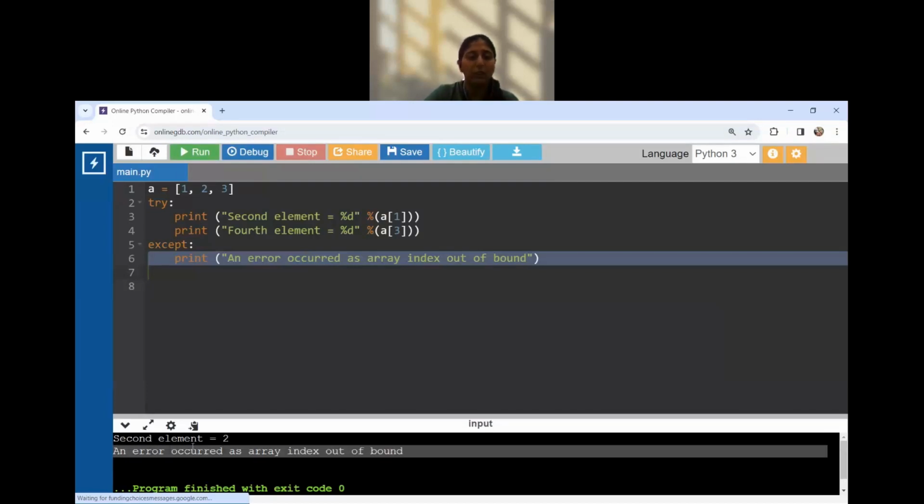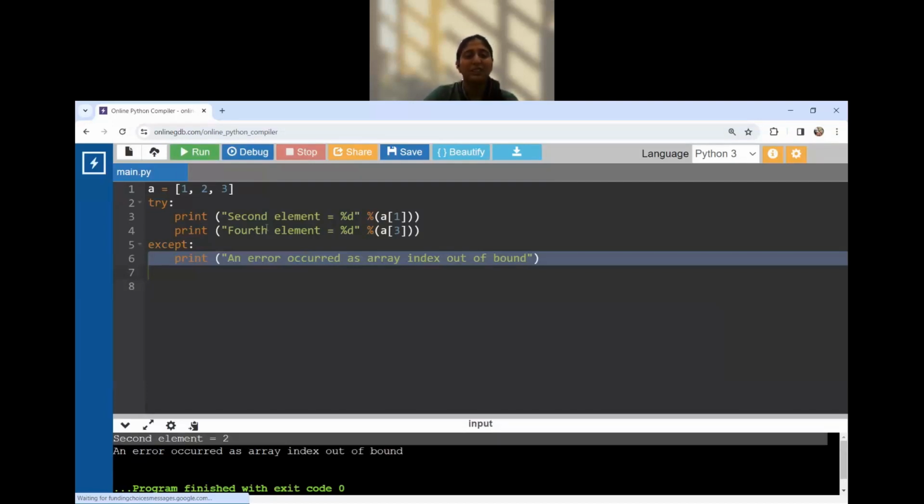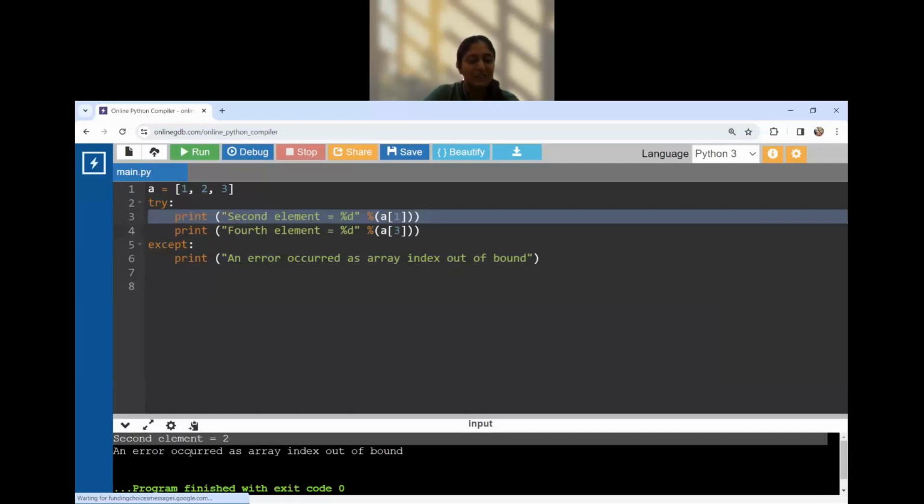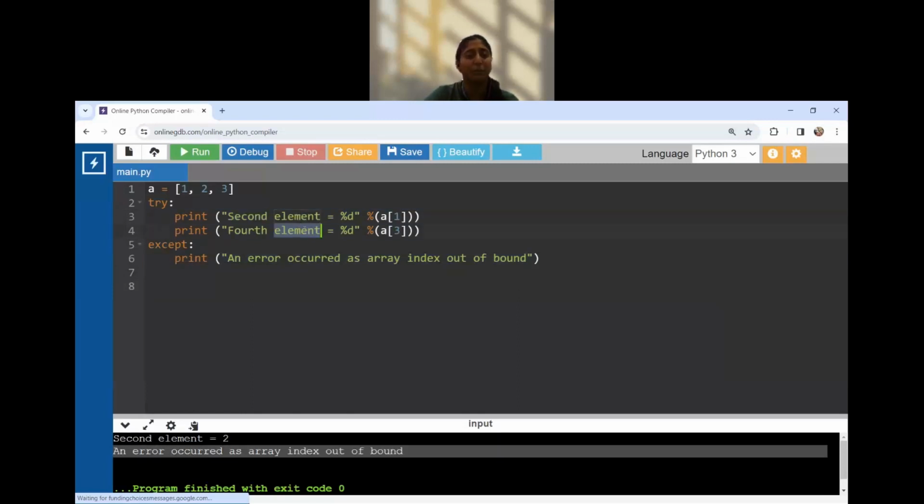The user would come to know that the first print statement is working properly, and as soon as it entered the second print statement, it went to the exception saying the array index is out of bound. So maybe there is some issue in this print statement, and that is to be cured. This is how an exception can be handled in Python using try and except.